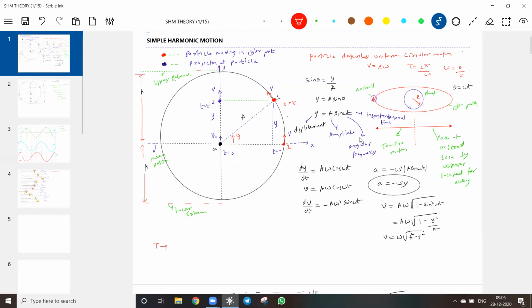What is capital T? Time period of revolution of a particle revolving in a circular path. Also, what is the time period? What is capital T? Also, the time taken by its projection to complete one to and fro motion.